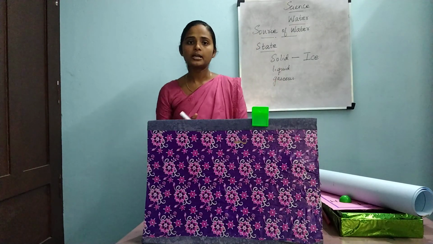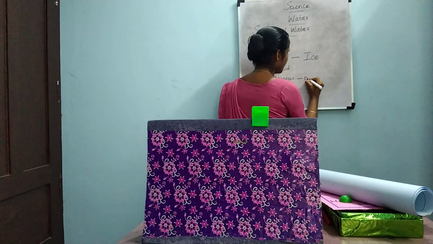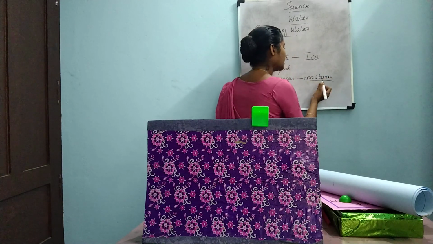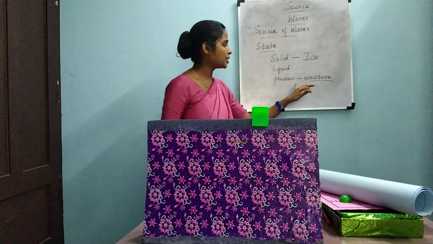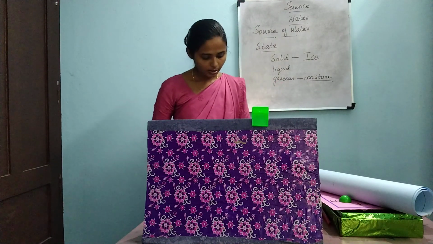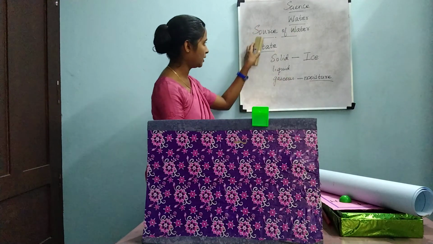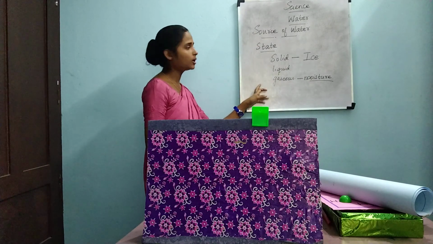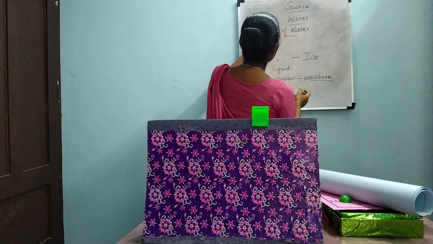This moisture form of water is called gaseous. The air present around us gets moisture. That is the gaseous form of water. These are the sources of water and the states of water. There are three states of water: solid state, liquid state, and gaseous state.